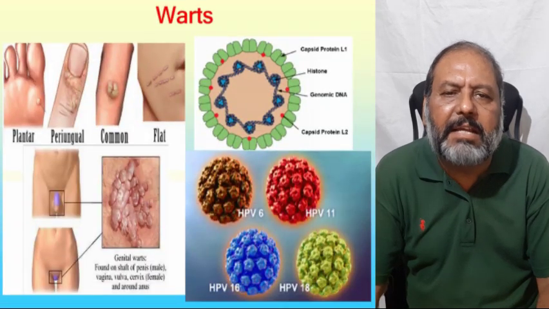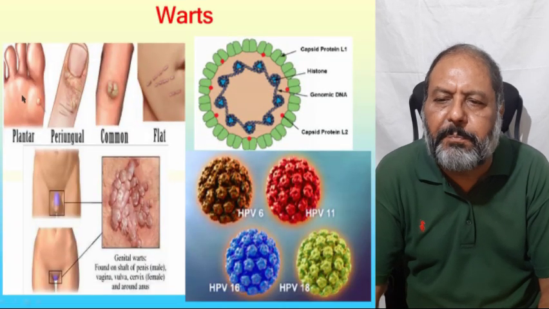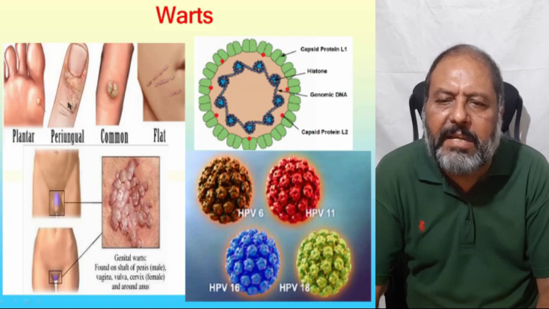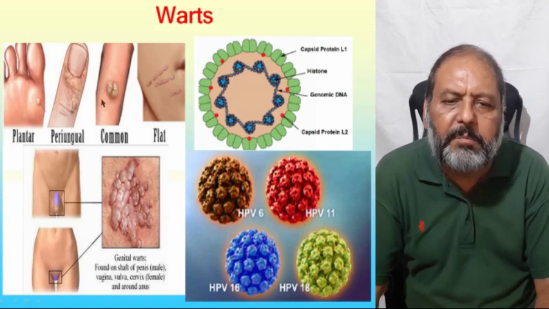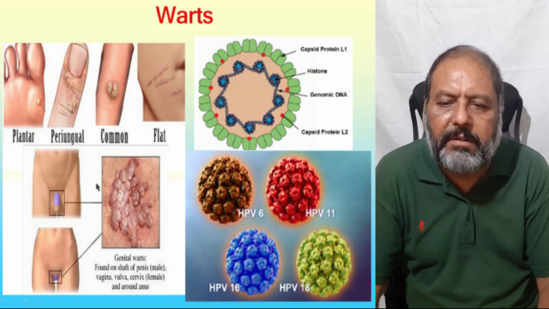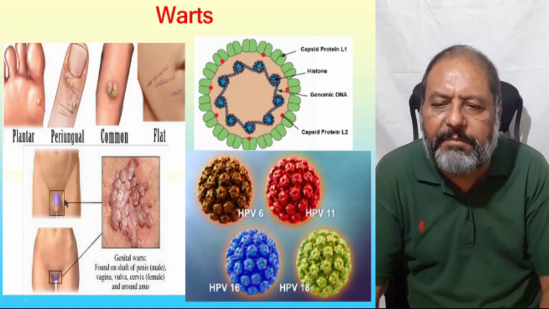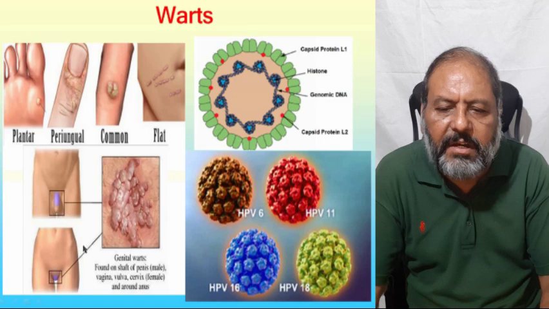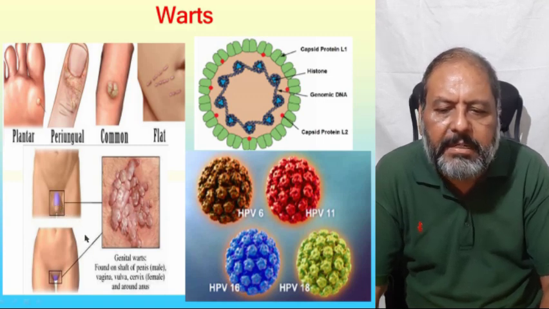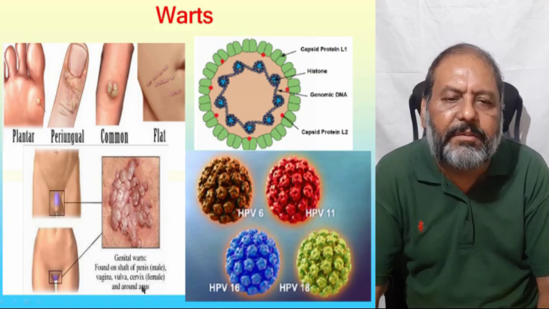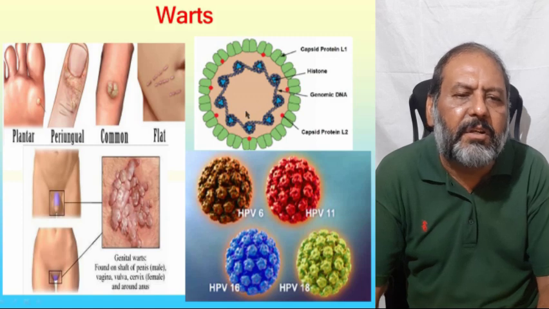The warts, as one can see, can be plantar on the foot, periungual on the finger, common wart anywhere on the body, flat wart, and then one can have the genital warts. These are found on the shaft of the penis and in case of the female, vagina, vulva or the cervix, or around the anus.